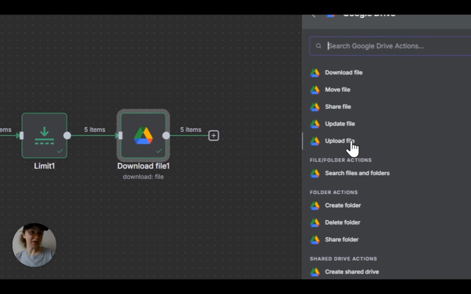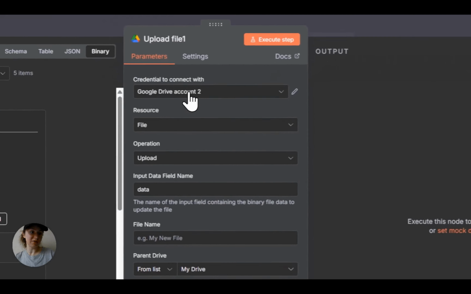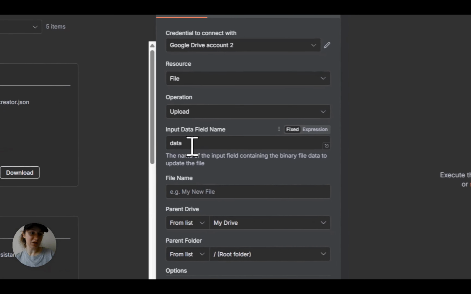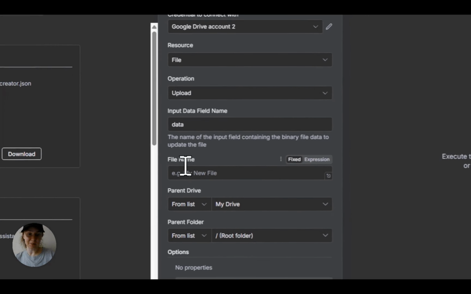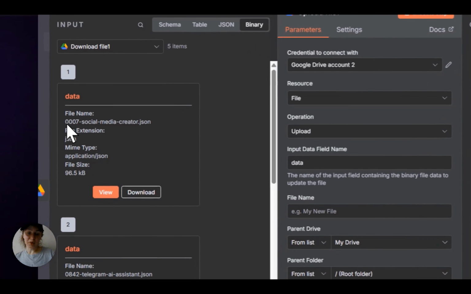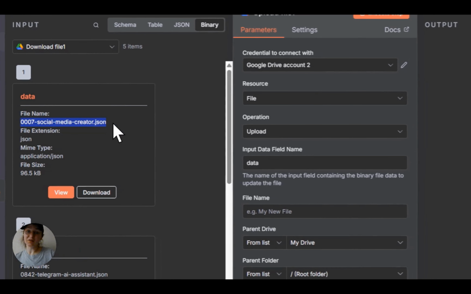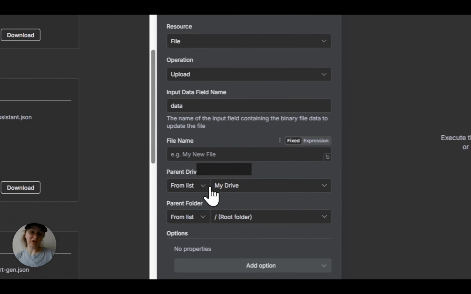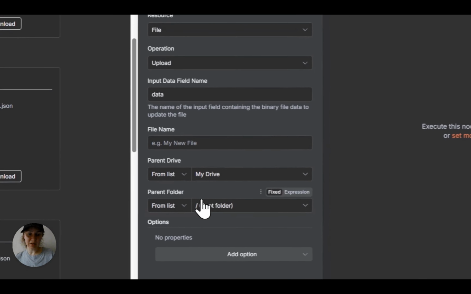And file name, if we don't do anything, the file name will be this one, 07 social media creator.json, and so on, the one that is contained inside data. Where we want to upload it, I want to upload it to my drive, and I can select it. I have the credentials. I already have a list of all of my folders here. And I created a separate folder called templates n8n.